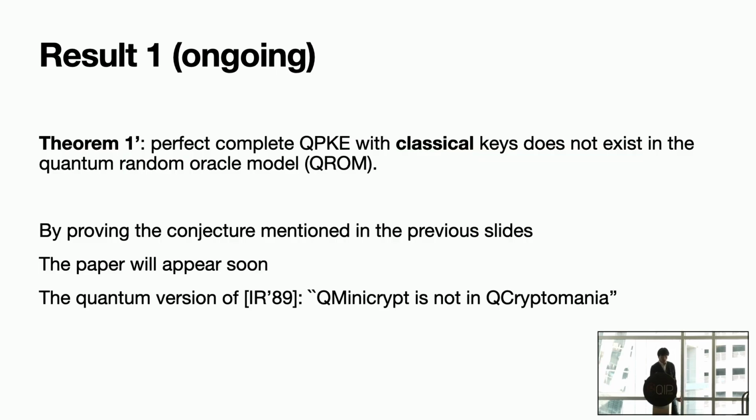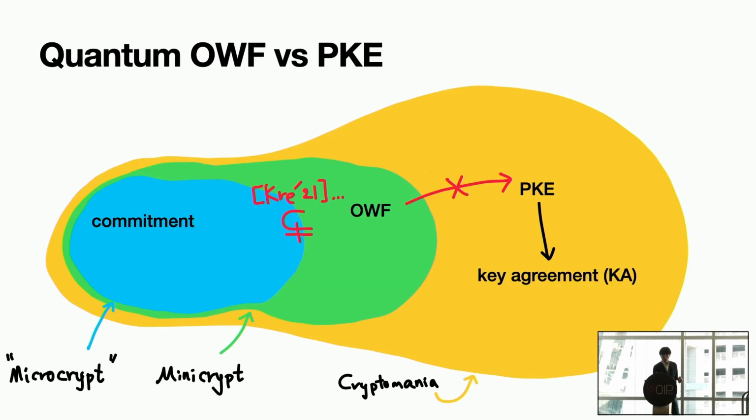All right? So that's the first part, quantum public key encryption with only classical keys. Okay? And so you can look at this picture, and now the picture becomes more complete.